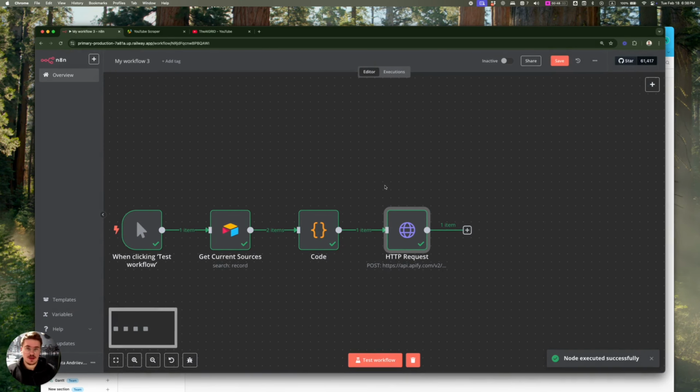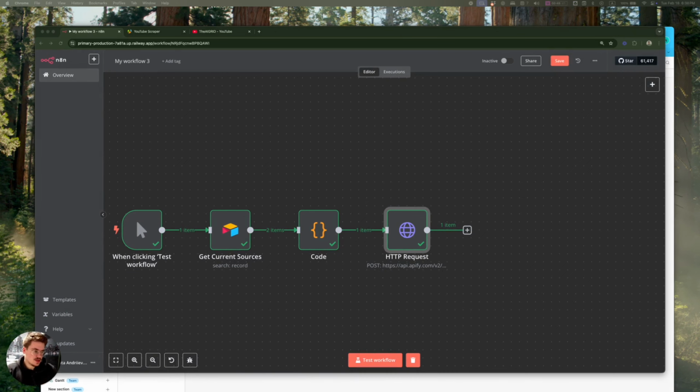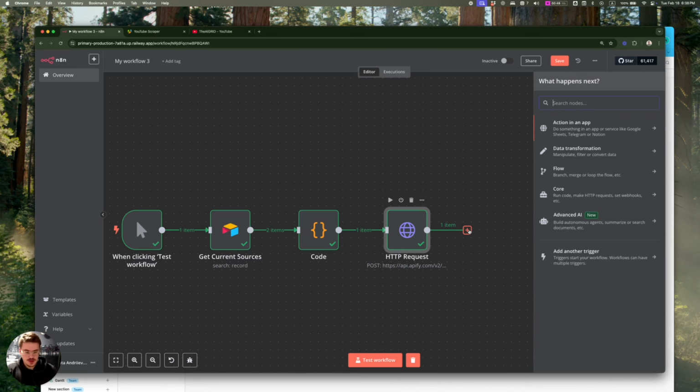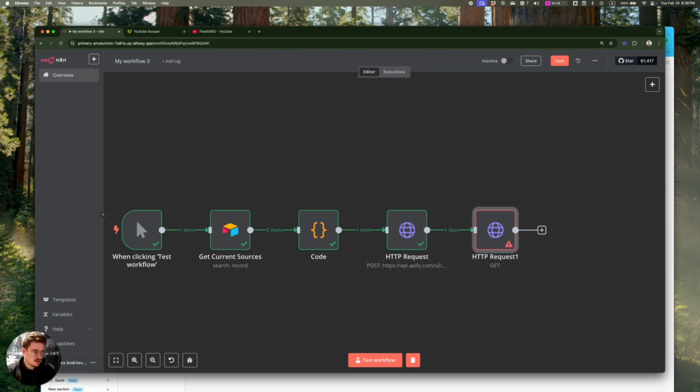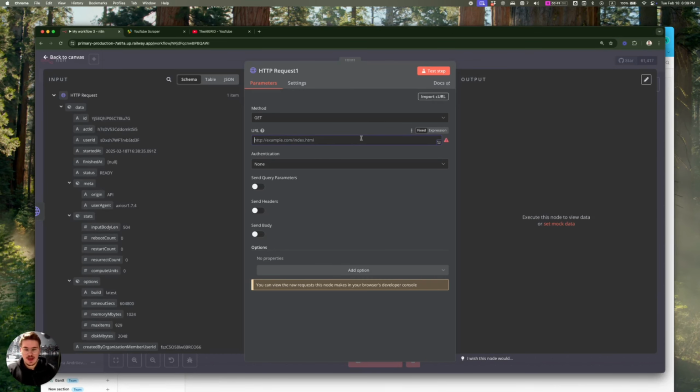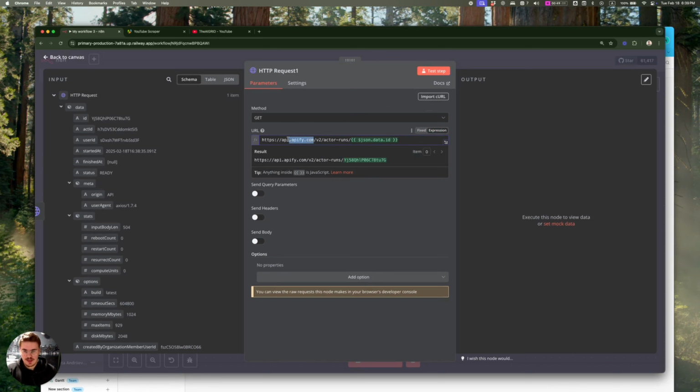This is actually not the data coming back from the scraper because we only initiated the scraper, and we need to wait for it to finish and then grab the data from it. So I'm going to show you how to do it too. HTTP request is going to be a GET request, and the link is going to be this one. It's the same API /v2 actor run /json.data.id. We just grab the ID of the previous module, which is the run ID.